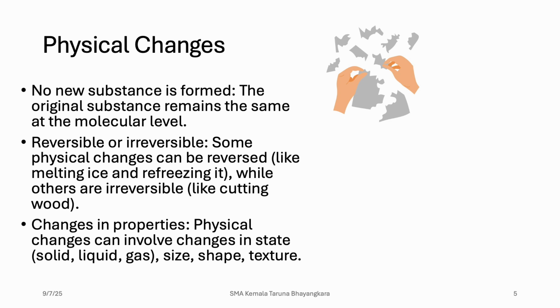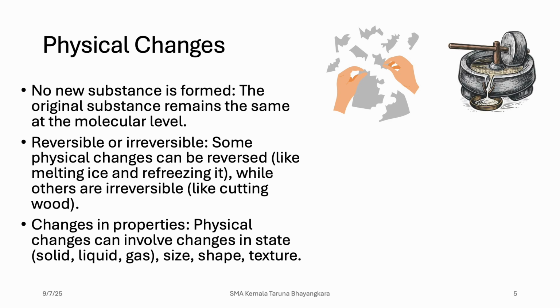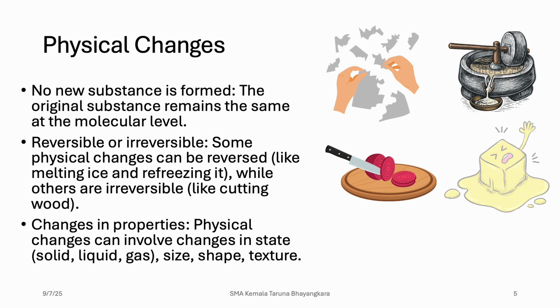Basically, the paper just turned into smaller pieces. We can get the original paper by making it into pulp, mixing it again, and laying it in sheets. The grinding process is also the same, it's a physical change. Cutting and also melting.